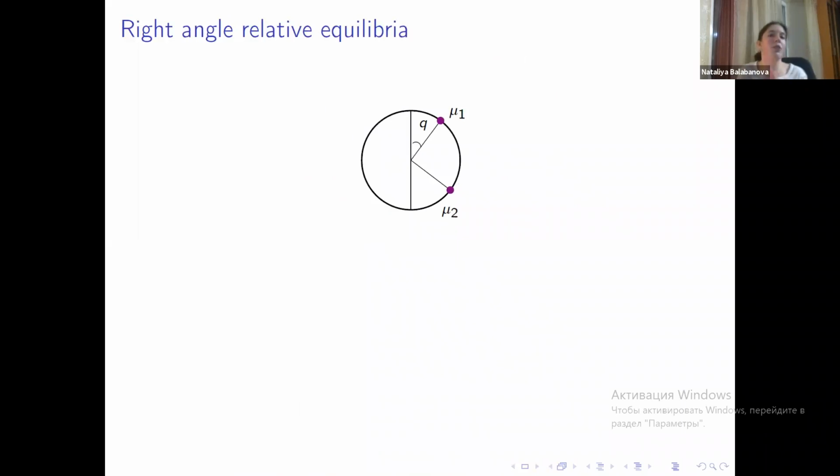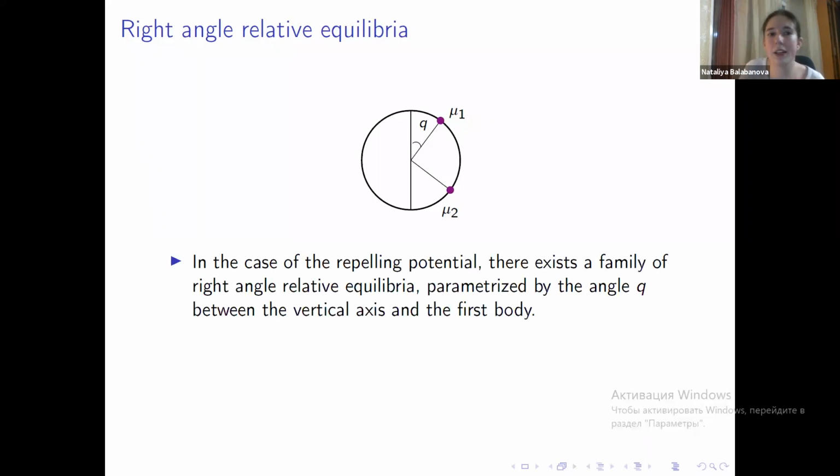The last thing that I wanted to cover, which I think I have a little bit of time for, is how the gravitational two-body problem is approximated by our magnetic one. As I have mentioned, if we set b equal to 0, then our problem basically turns into the gravitational problem of two identical bodies with a repelling potential. Almost all of the relative equilibria of this problem are approximated by relative equilibria in our problem. They have to be relative equilibria of type 1 that approximate them, right? Because relative equilibria of type 2 don't exist when the values of b are very small.